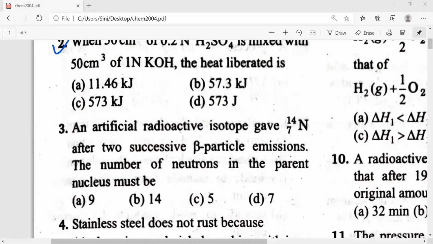So guys, this is after two successive beta particles. Okay, two successive emissions are there. Who does not know this thing, please message me. I'll write it. No need to worry.